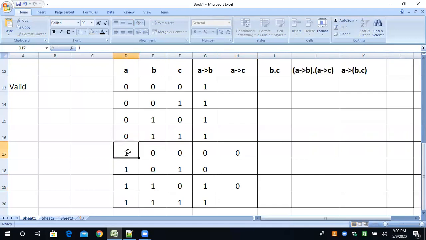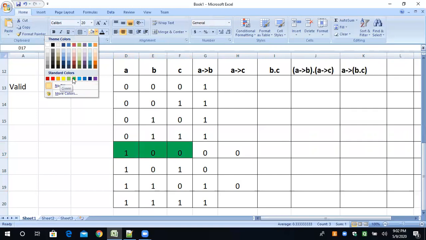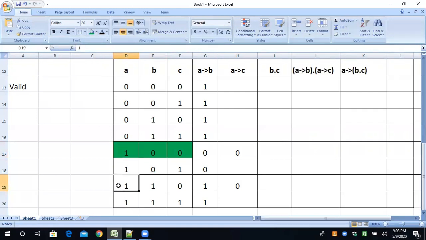Now these two cases, only just these two cases, look. I'm just highlighting one case and this is basically the second case. Only concentrate on A and C. So A is 1, C is 0. We have to take 0 because A conditional C is A is eligible and C is job. You are eligible and you are not getting the job, not possible. And the rest of all the cases are possible.